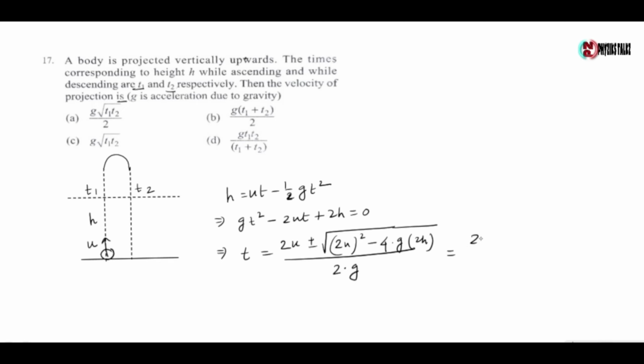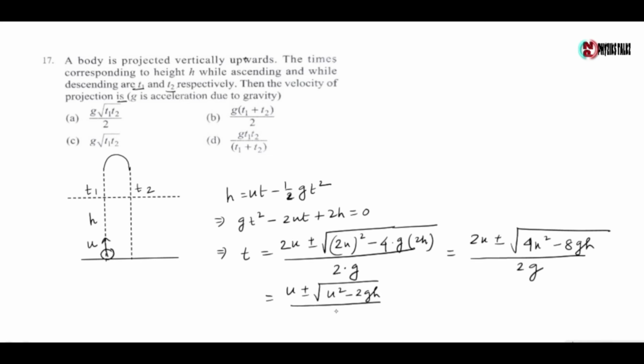which gives 2u plus or minus root over 4u square minus 8gh by 2g, which gives u plus or minus root over u square minus 2gh by g.